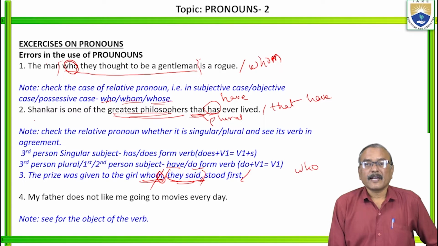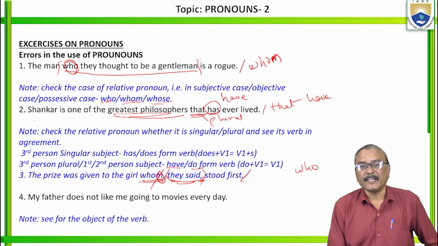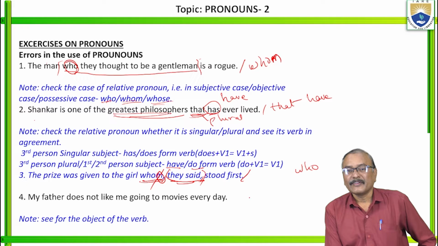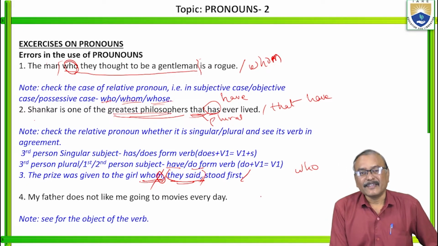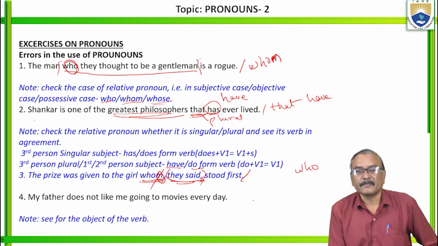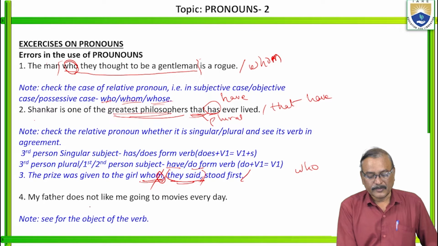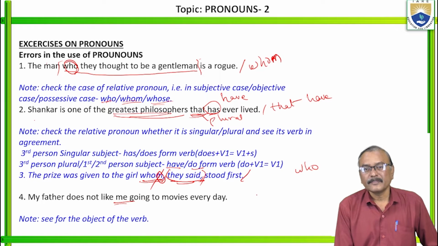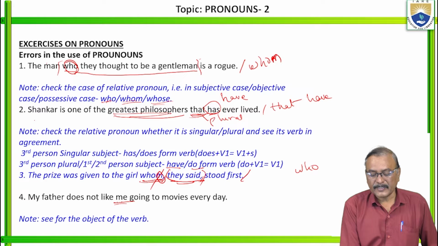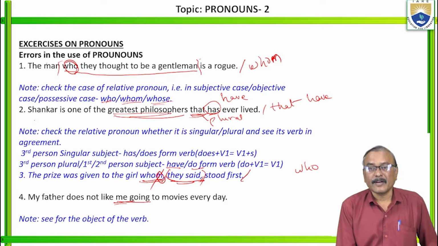My father does not like me going to the movies every day. In spoken English, we use it very frequently and it sounds natural, as if there is no mistake. But here there is a mistake grammatically. Let me tell you, my father does not like me. He does not like you? Yes, he likes me actually, but he does not like my activity. Is it clear? What is that activity? Going to movies every day.